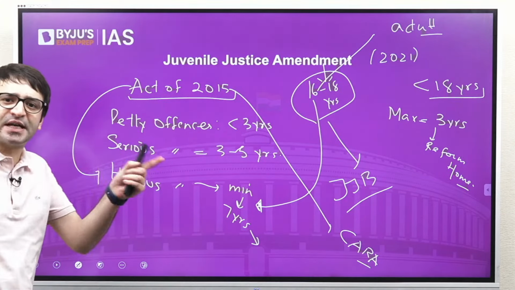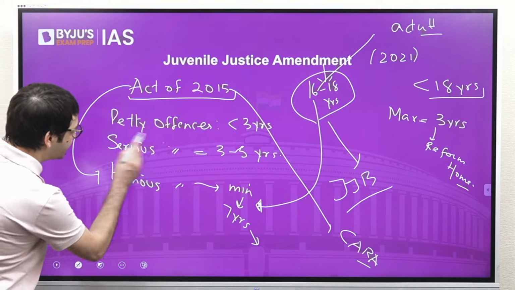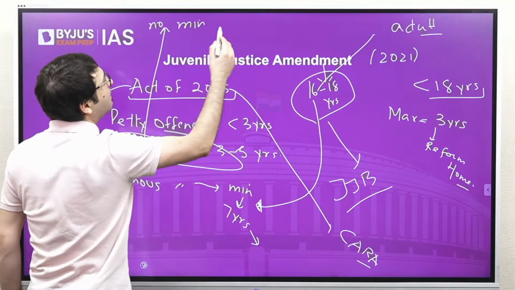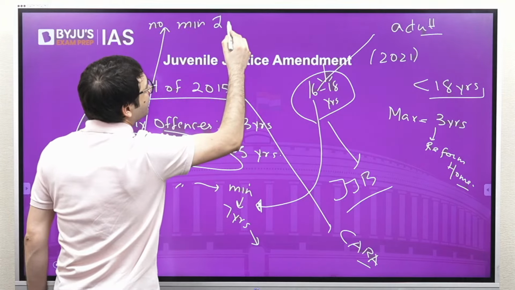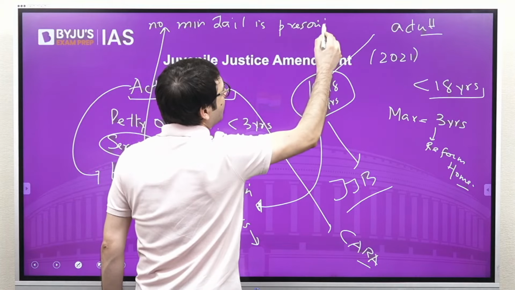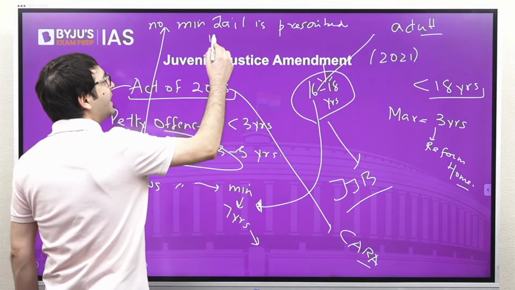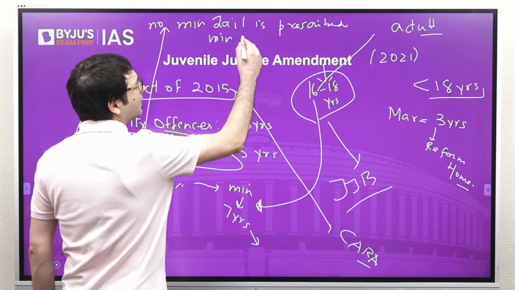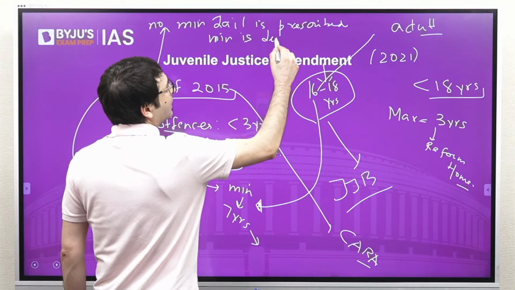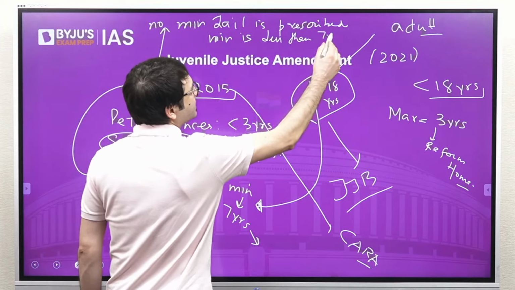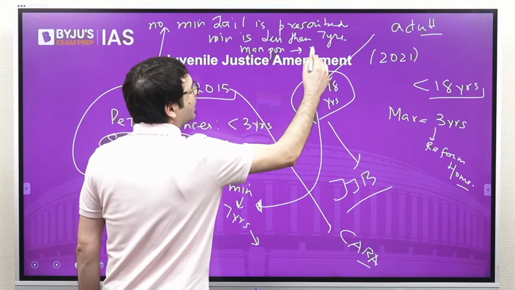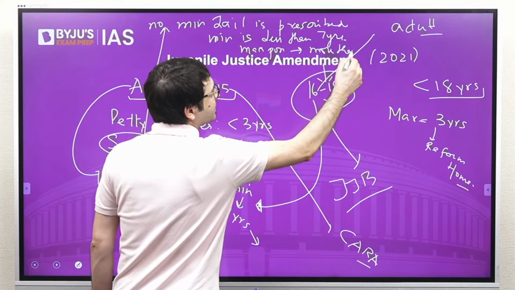And now this Juvenile Justice Amendment Act says, serious offenses are those where no minimum jail term is prescribed, or where the minimum imprisonment is less than 7 years, maximum punishment is more than 7 years.